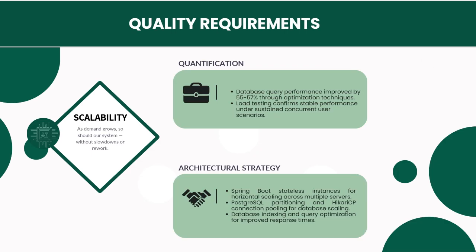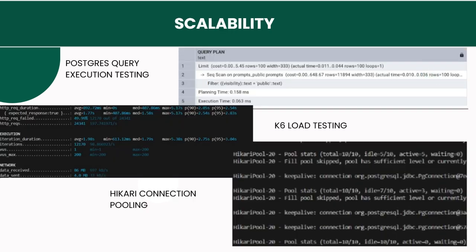For scalability, we make use of stateless instances, and this allows for horizontal scaling across multiple servers. We also make use of partitioning and database connection pooling, and this helps with database scaling. Indexing and query optimization helps with improving response time as the load of our project increases.